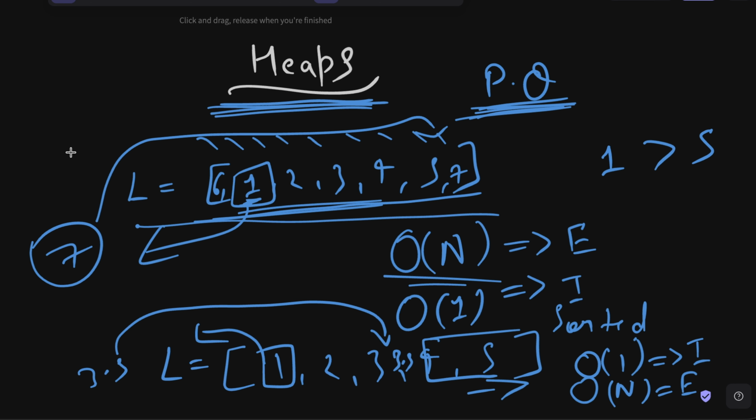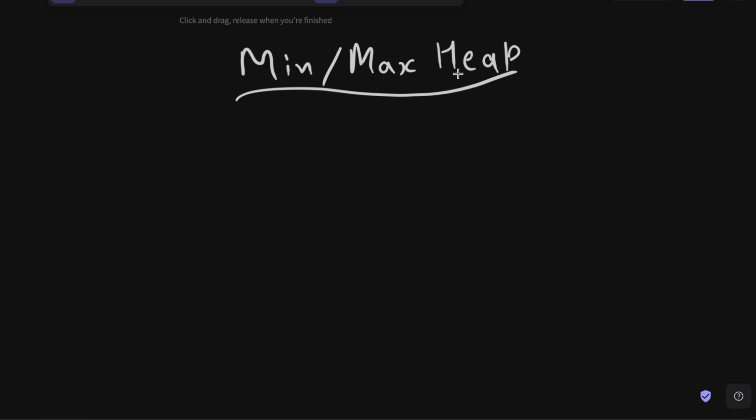And yes, even though you can implement the priority queue with the help of these arrays or these kinds of solutions, they are definitely not optimal. We have order of n time complexity. We can do much better. And we can use heaps to do much better. And that's why we are going to use heaps to implement the priority queues. So now let us understand the heaps.